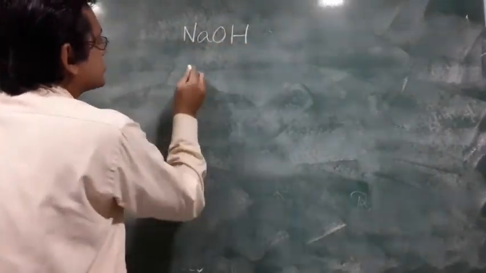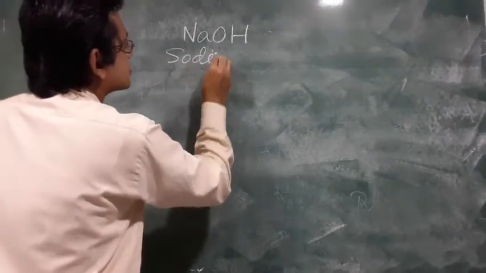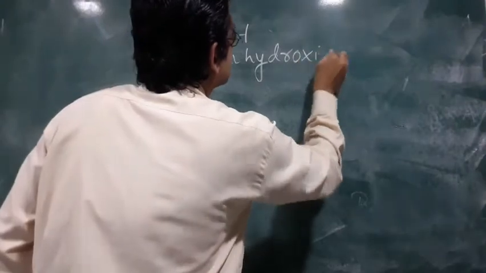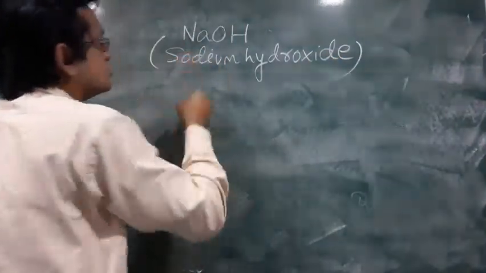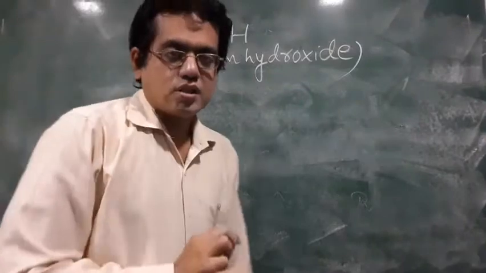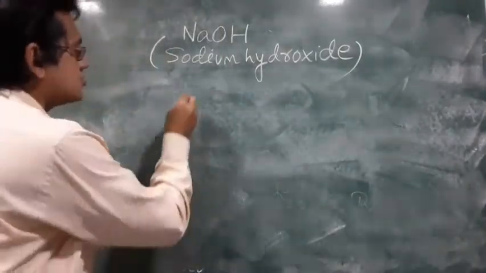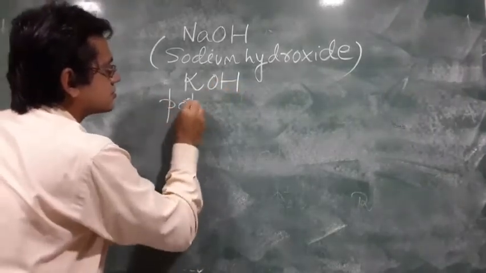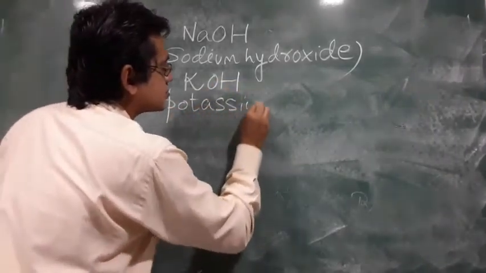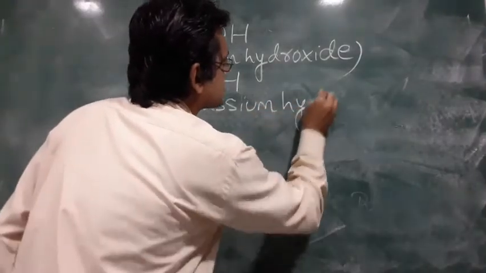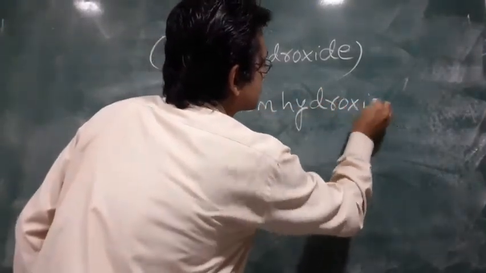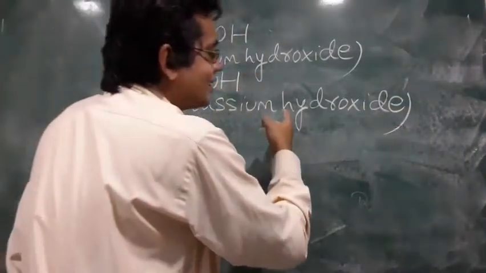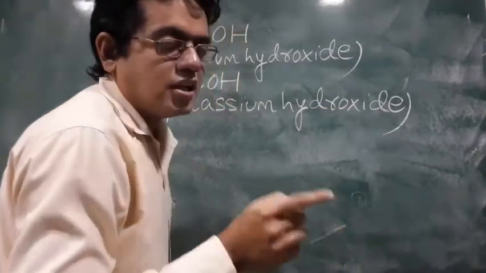Sodium hydroxide. This is an alkali which is soluble in water. I will give you some other examples also. Potassium hydroxide. So this is also an alkali that is soluble in water.